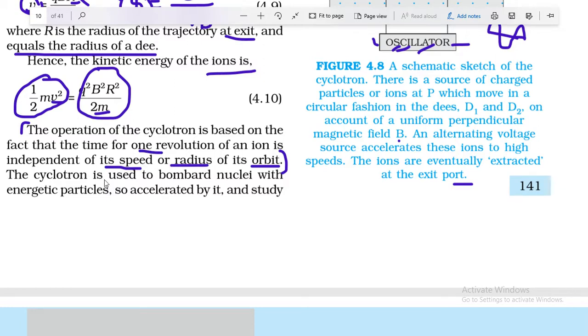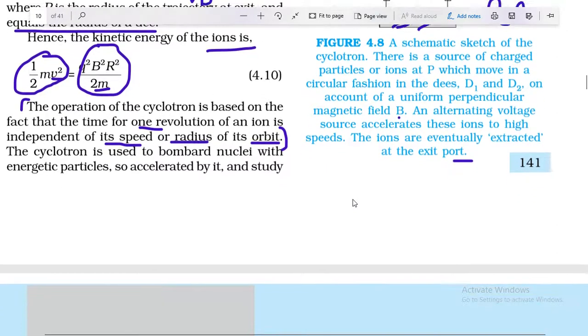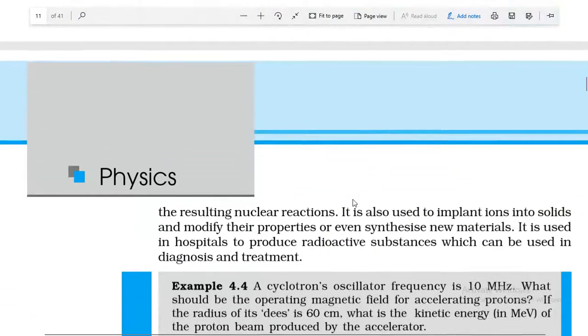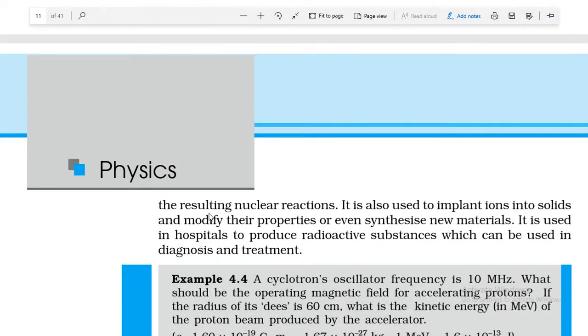The cyclotron is used to bombard nuclei with the energetic particles accelerated by it. So it is used for bombardment of particles on a given target to study their structure and other properties, and the resulting nuclear reactions.